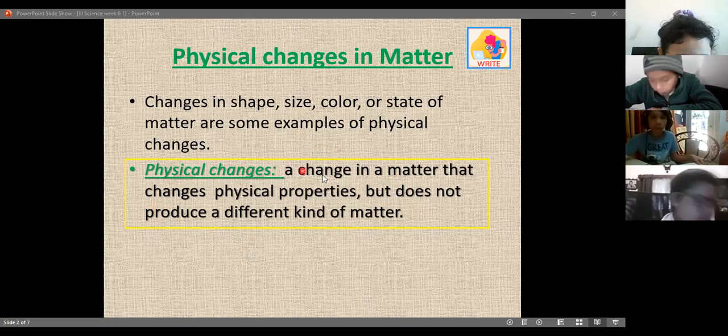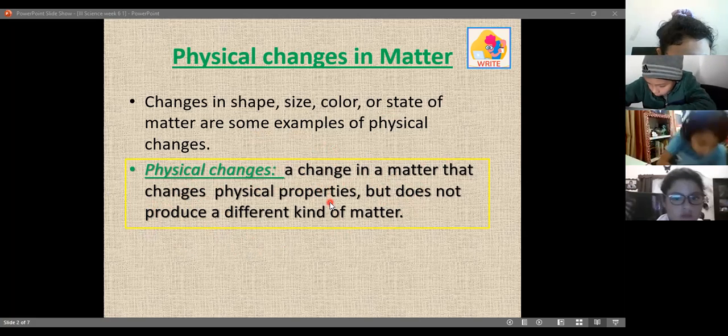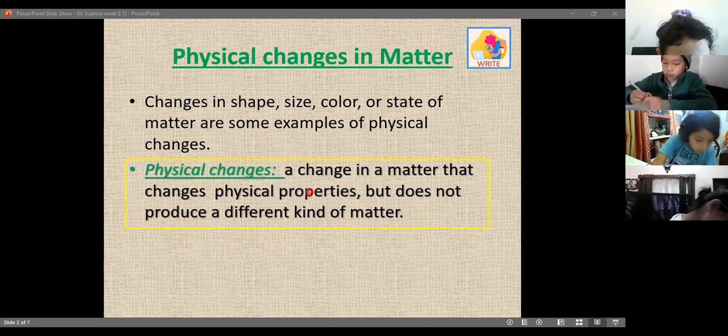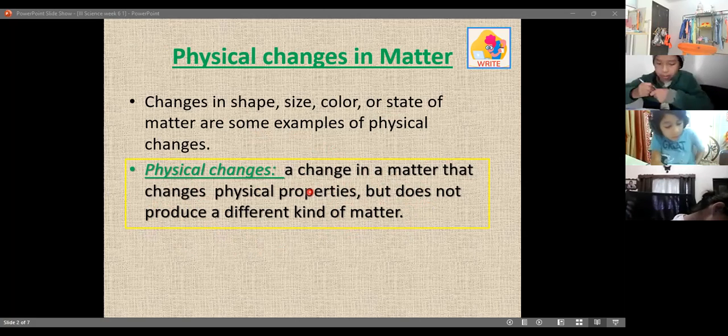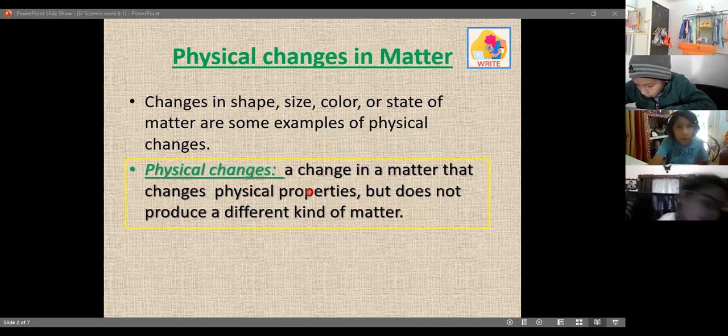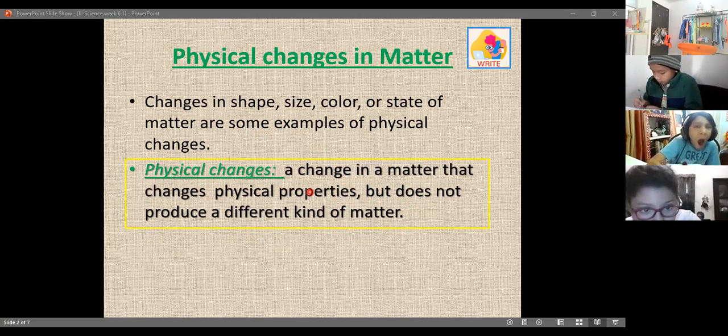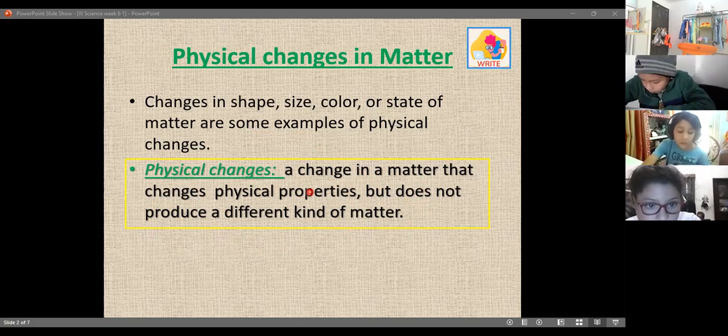Here in this yellow rectangle. Physical changes, it says a change in the matter that changes physical properties, but doesn't produce a different kind of matter. So in other words, it's the change of the shape. For example, I can have it in one shape and then in another shape, but it's still the same matter. It's the same object. It's the same thing.